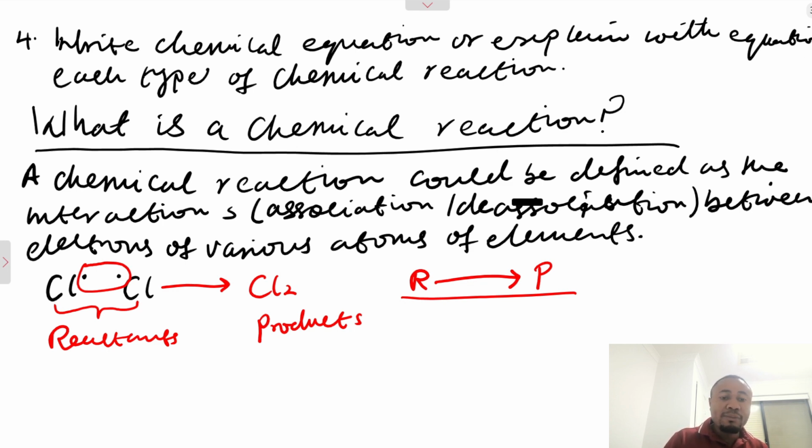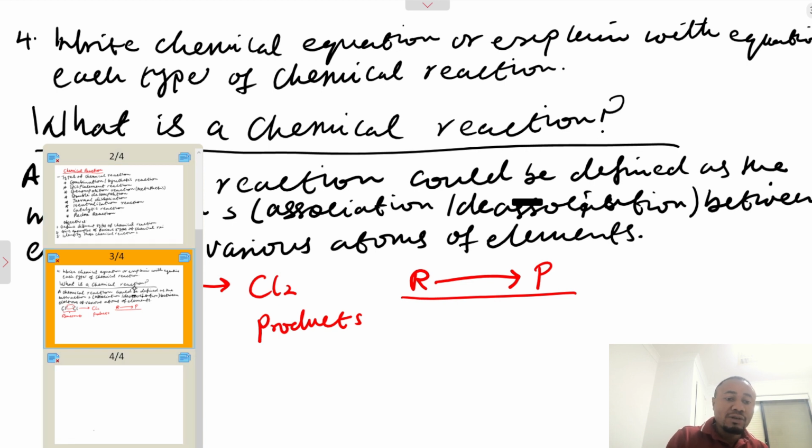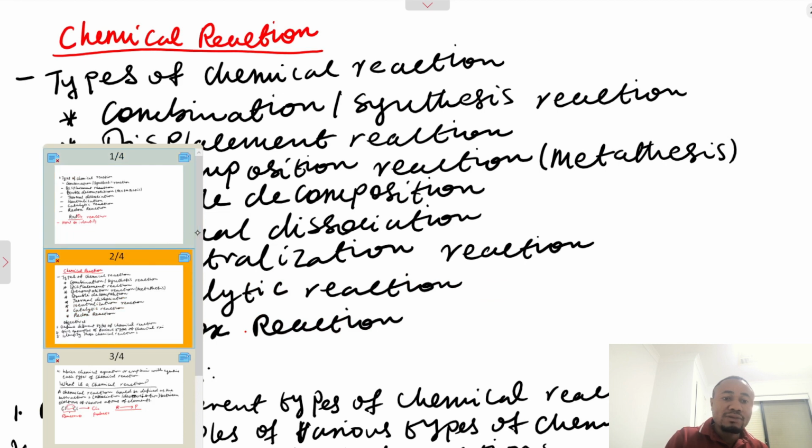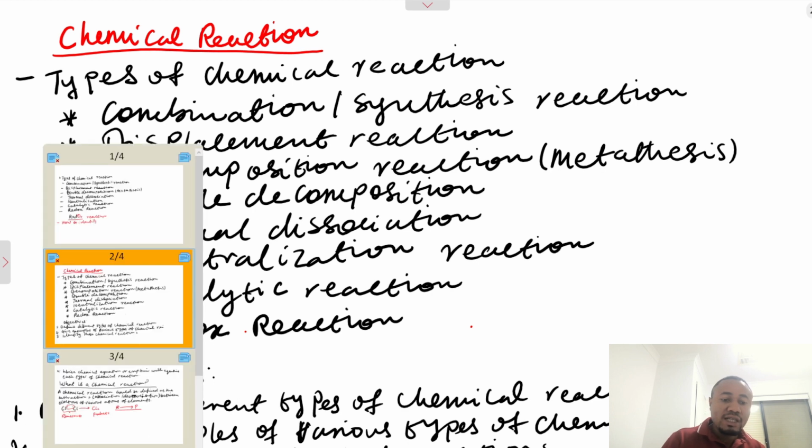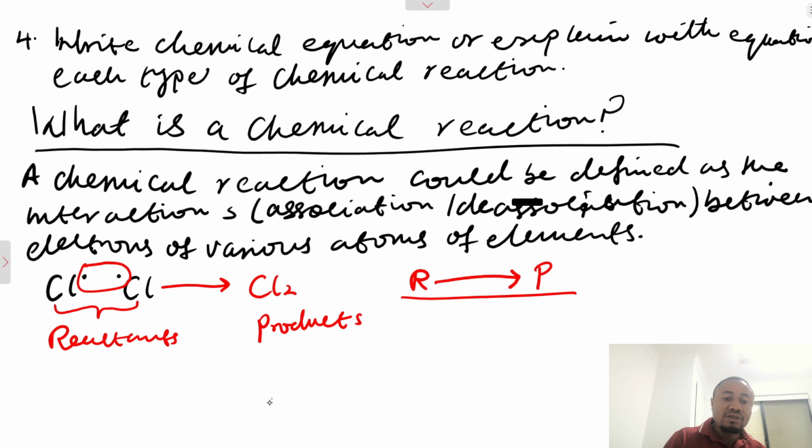So the first type of chemical reaction we'll be looking at is the combination or synthesis reaction. Let us take a look at this. Let us start with that.